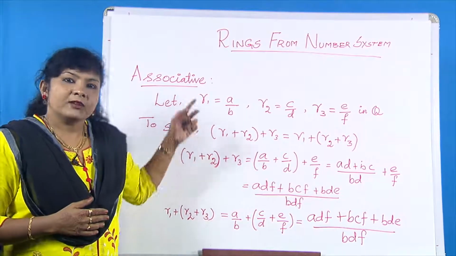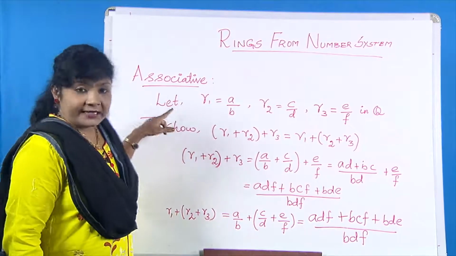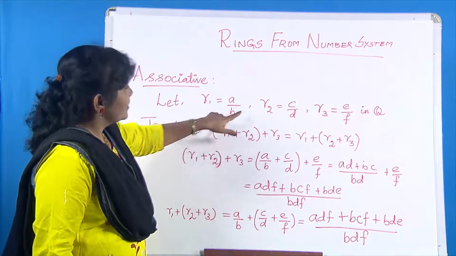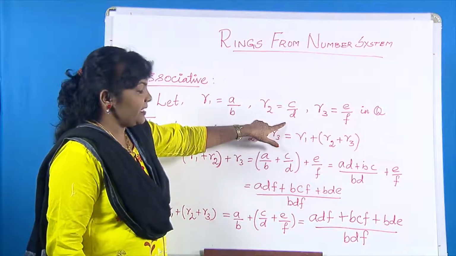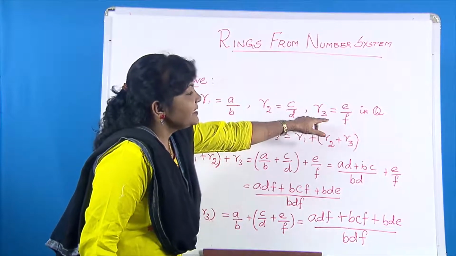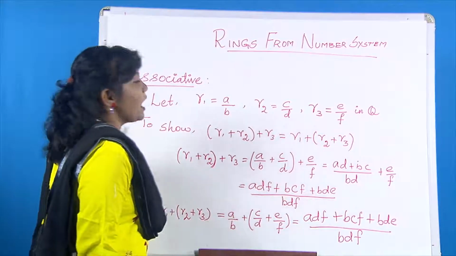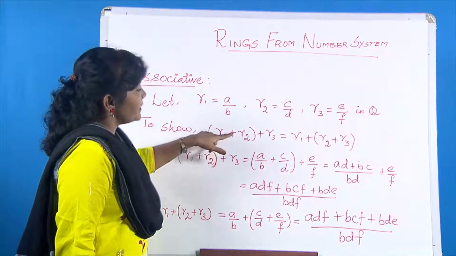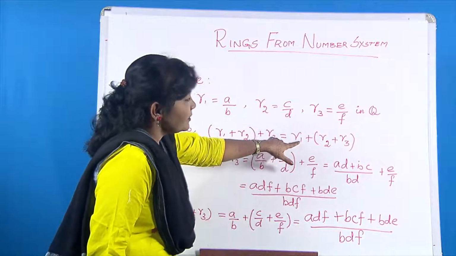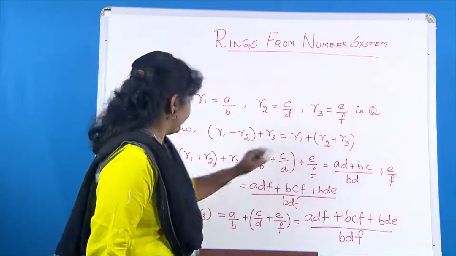Next, we check the associative property. Let us take the rational numbers R1 equal to a/b, R2 equal to c/d, R3 equal to e/f in Q. So we have to show that (R1 plus R2) plus R3 is equal to R1 plus (R2 plus R3).